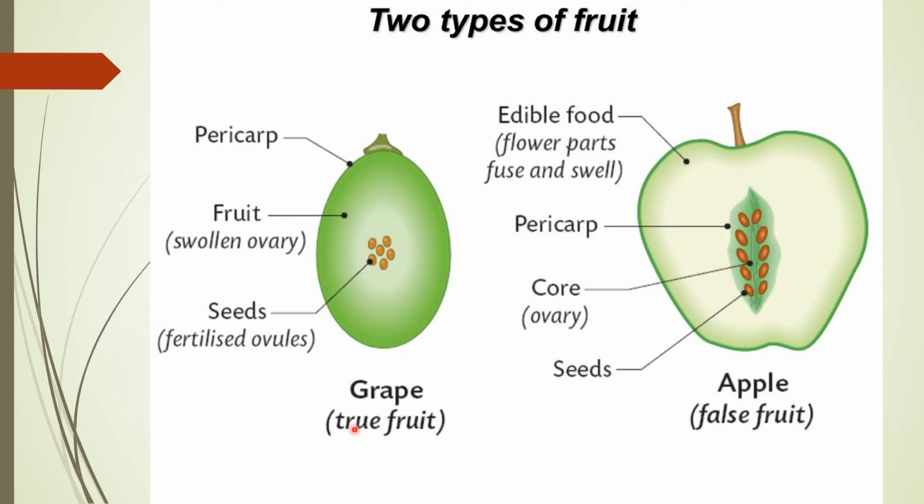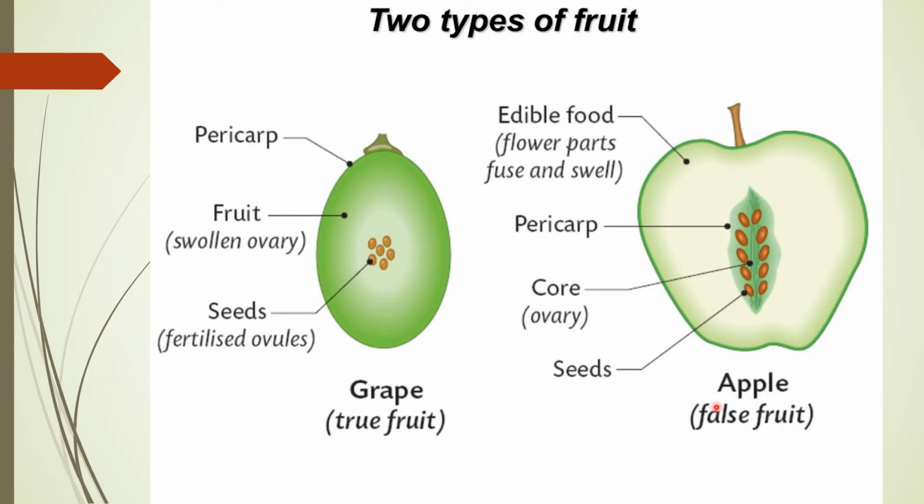Very common examples are grape, tomato, mango. In that case, after fertilization, the other floral parts, for example calyx, corolla, and stamen, degenerate and fall off. So this is the true fruit.